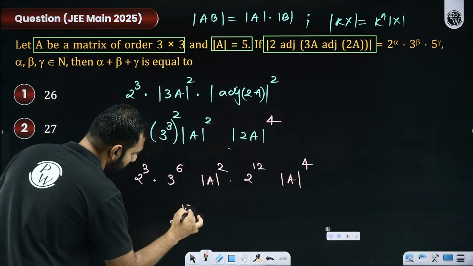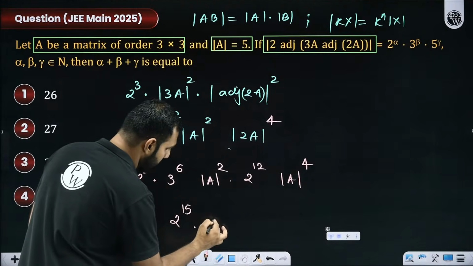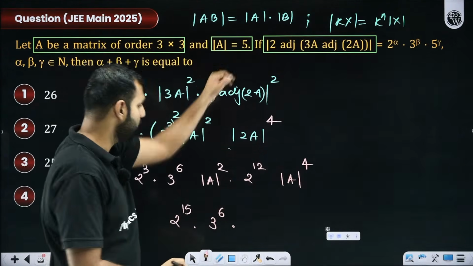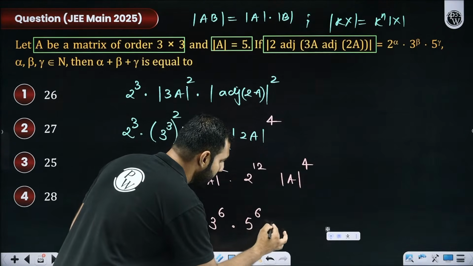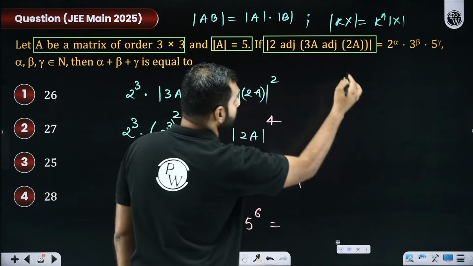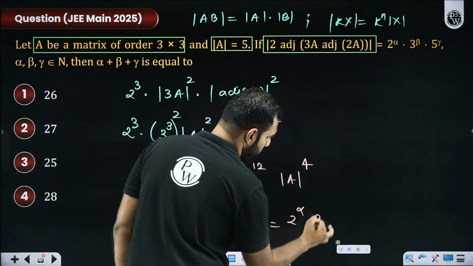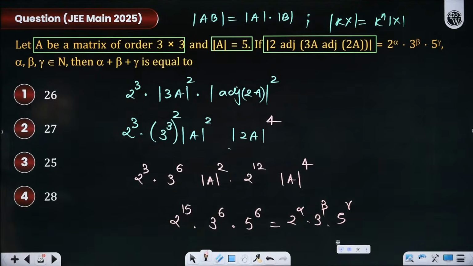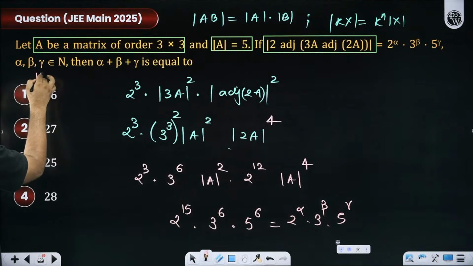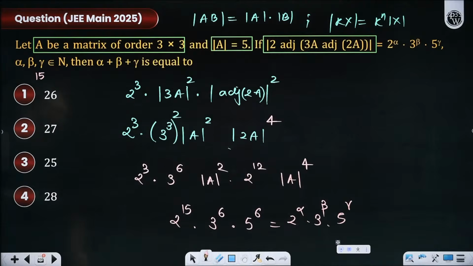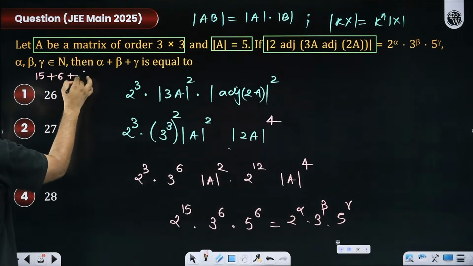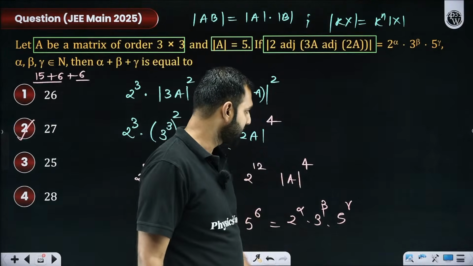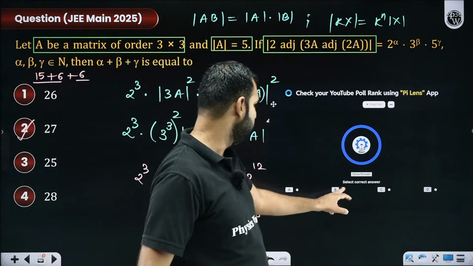So this is 2 to the power 15 into 3 to the power 6 into determinant A raised to the power 6. Determinant was 5, so this is 5 to the power 6. This I am given as 2 to the power alpha, 3 to the power beta, and 5 to the power gamma. So if I compare, alpha is 15, beta is 6, and gamma is also 6. So I think it is 21 plus 6, 27. Most of you must have gotten 27, which is option B.